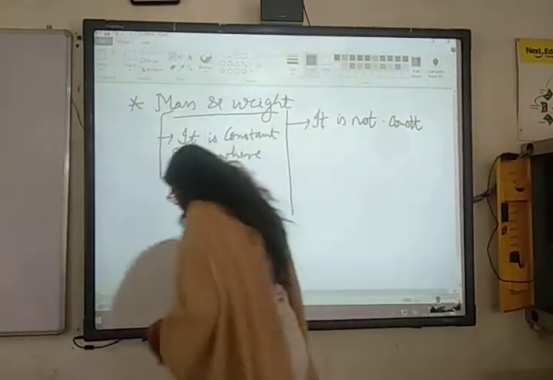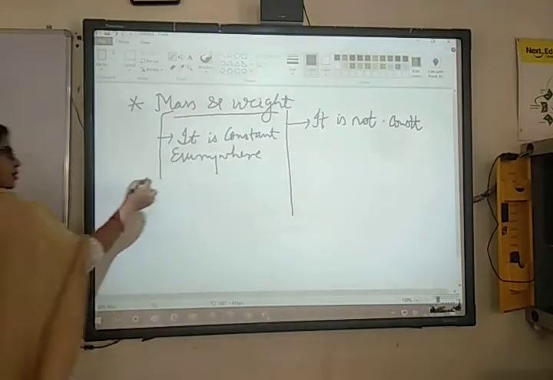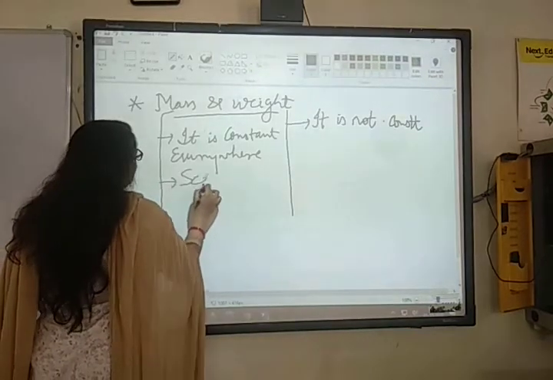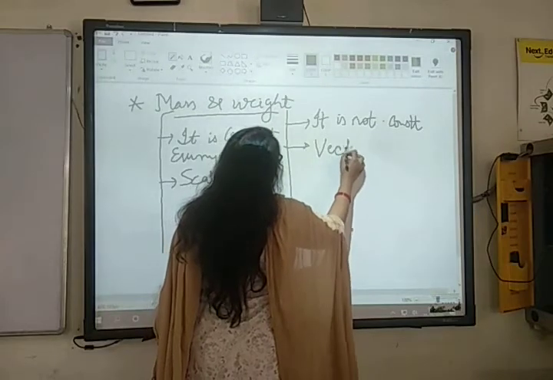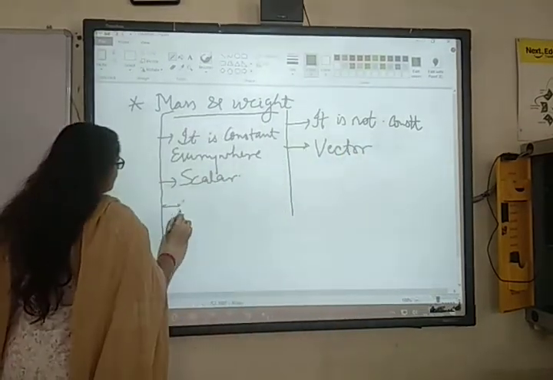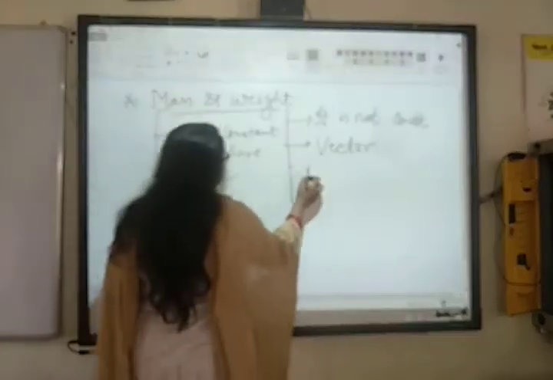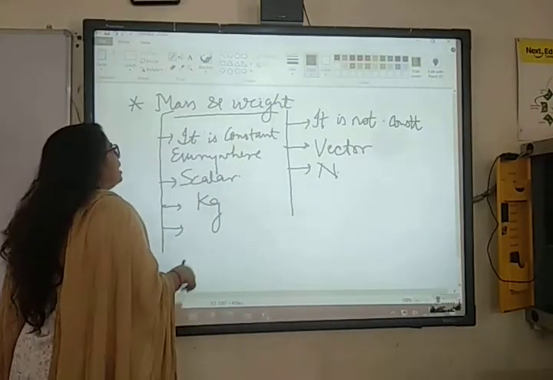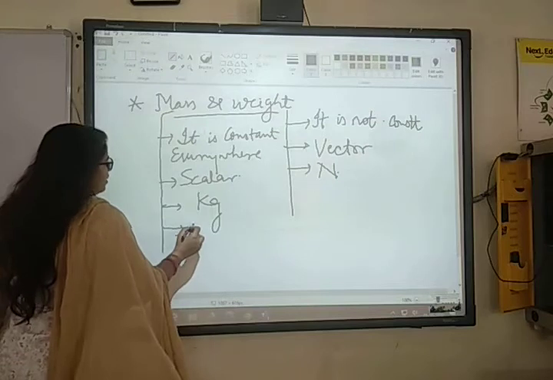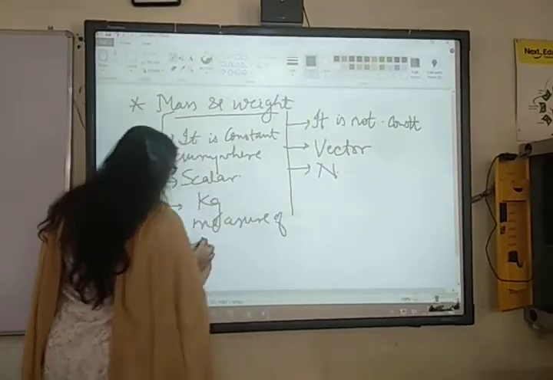Okay, further, other point. Mass is a scalar quantity. Weight is a vector quantity. Very good. Next, SI unit of mass is kg and SI unit of weight is Newton. Okay. Other. Mass is the measure of which property? Inertia. Yes, measure of inertia.